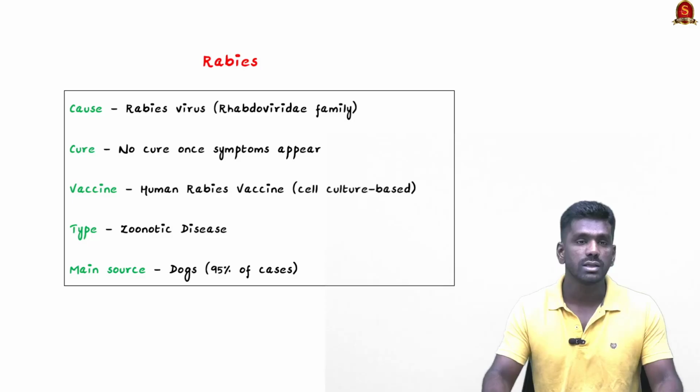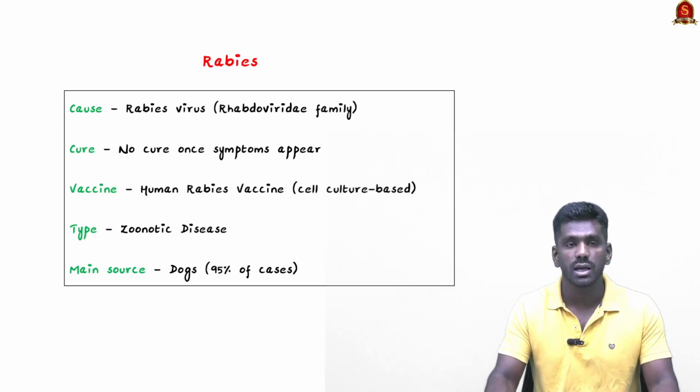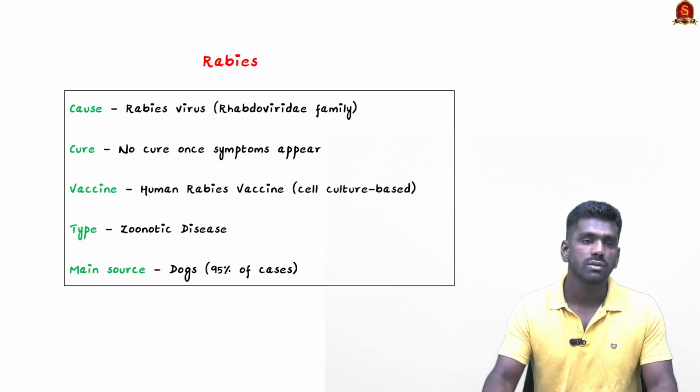So this is why 3 children recently died in Kerala, even though they are administered with rabies vaccine. This is because the virus has already affected their central nervous system before the vaccine or antibody starts to work. So the public has outraged about this rabies vaccination. So there is no problem about the vaccines or antibodies. It has to be administered in a timely manner.